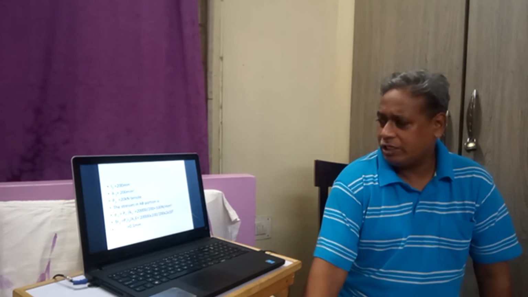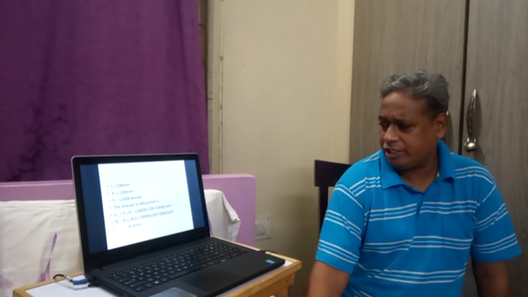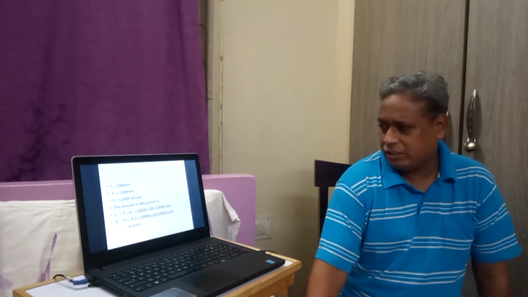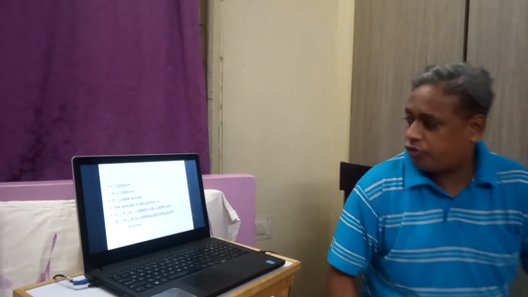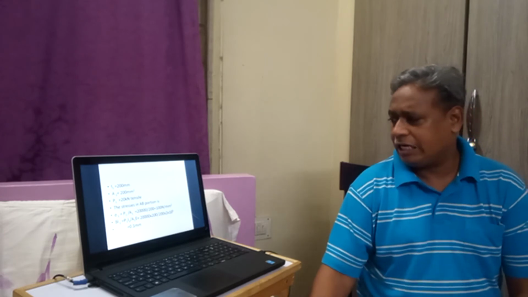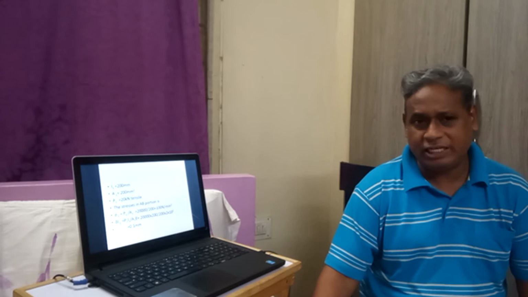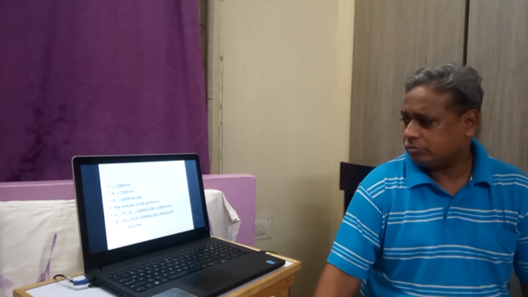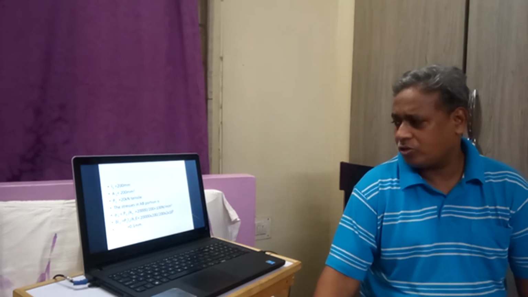Here length is 200 mm, area is 200 mm square, tensile load is 20 kilonewtons. So we have found out stress in that particular portion is 20,000 by 200, that is 100 Newton per mm square, and delta L1 is equal to P1 L1 by A1 E1, because area is constant and E is also constant.